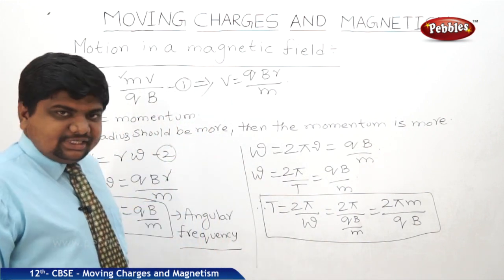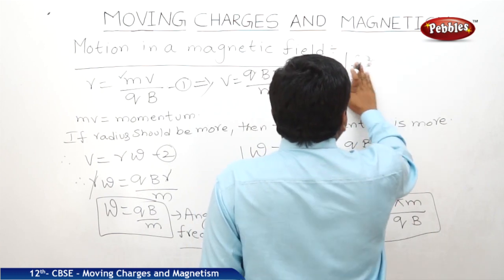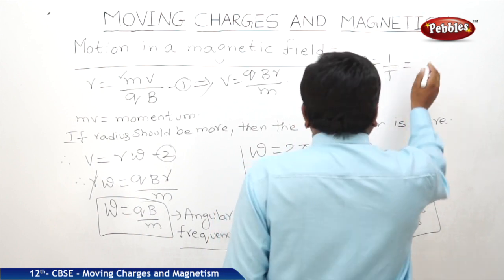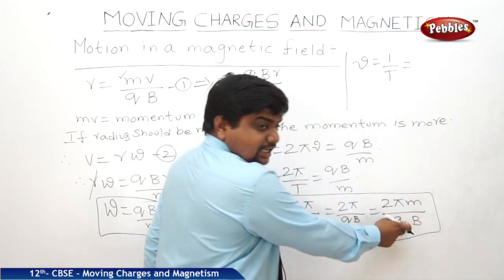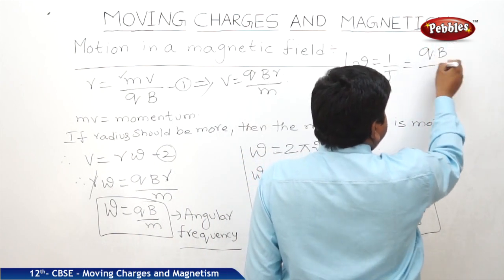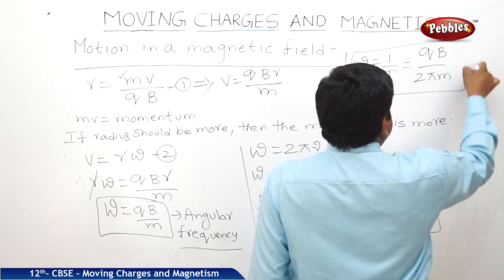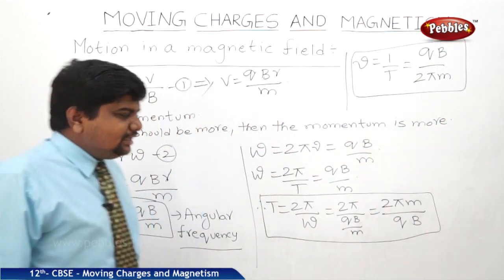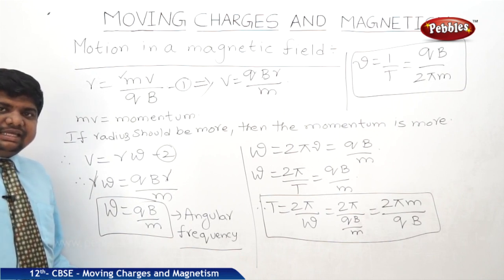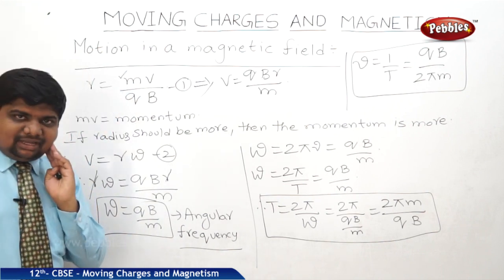This is angular frequency. What is the general oscillating frequency? Nu is equal to 1 by T, and T is equal to 2 pi m by qB. So nu is equal to 1 by T, which means qB by 2 pi m. These are all the very important features of the electron revolving in a magnetic field, or the motion of a charged particle in a magnetic field.